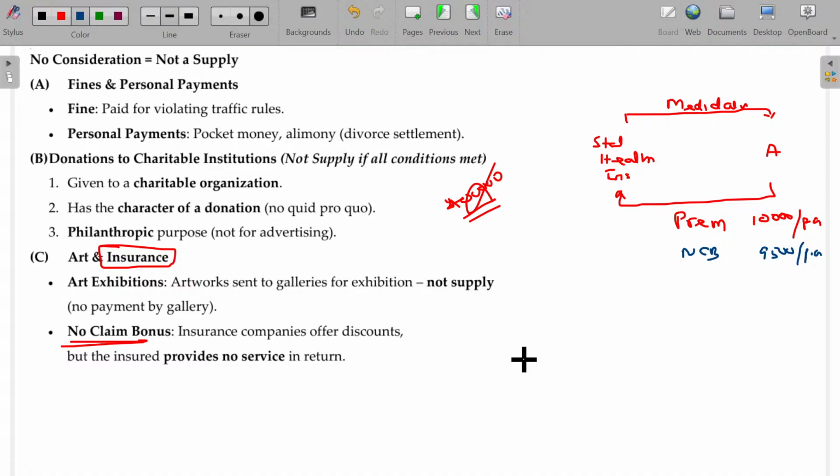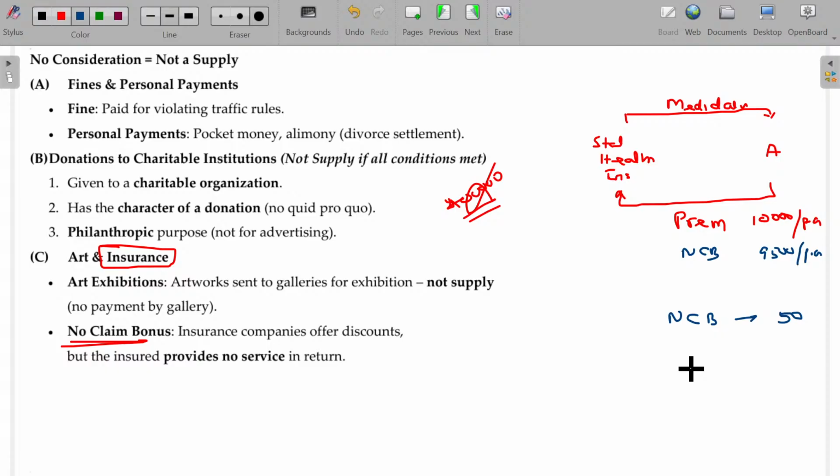This will be applicable for car insurance also. If you go for car insurance, the premium may be around 10,000 or 15,000 rupees per year. If any accident or scratch happens, you can go and claim it to be rectified from the insurance company. But if you don't claim even a single penny, the next year when you go for the renewal, while paying the renewal premium, they will ask whether you made any claim in the previous year. You can say, sir, I didn't make any claim last year. If you don't make any claim, you will have a discounted premium payable later on. So the difference of 500 rupees is called no claim bonus.